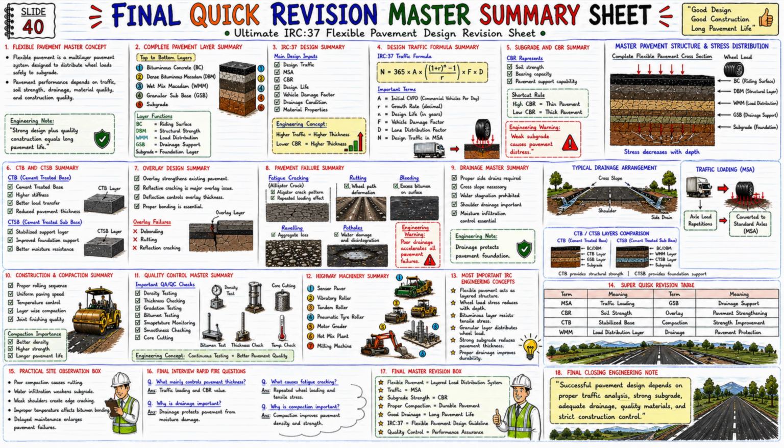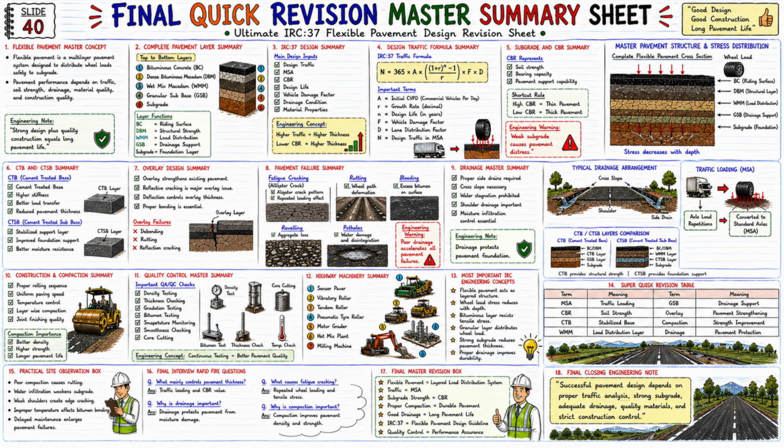Functions: higher stiffness, better load transfer, reduced pavement thickness. Now look at CTSB. CTSB means cement treated sub-base. Functions: stabilized support layer, improved foundation support, better moisture resistance. And this is the concept of stabilized pavement system.